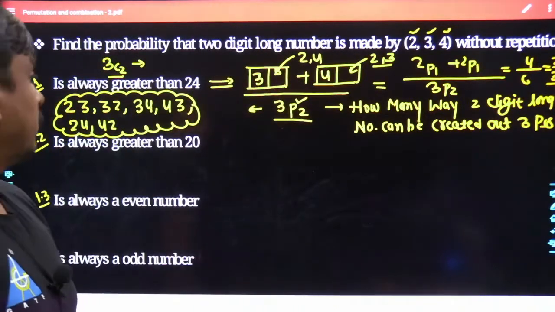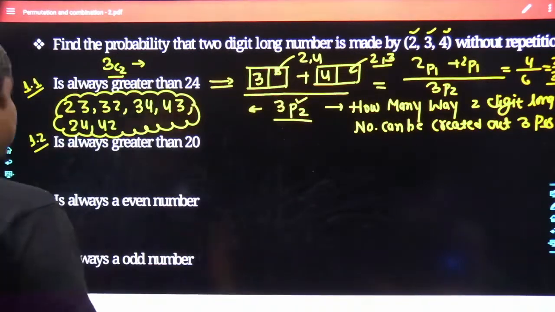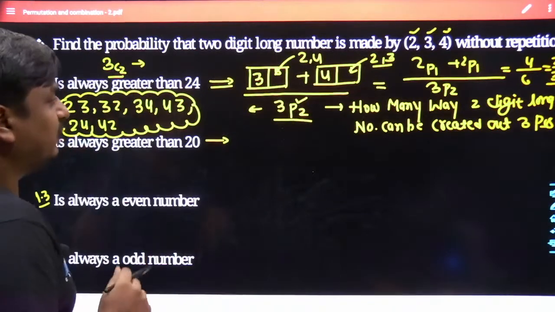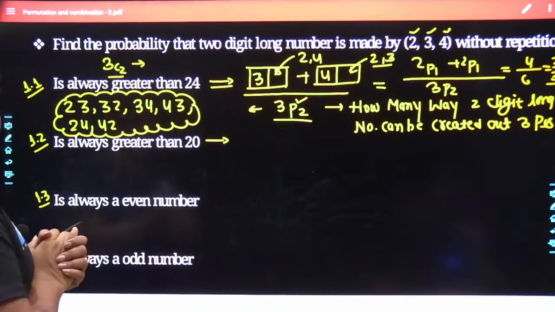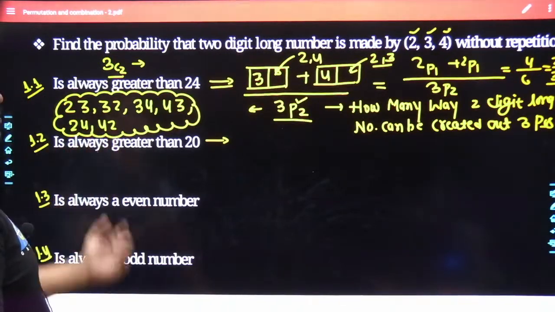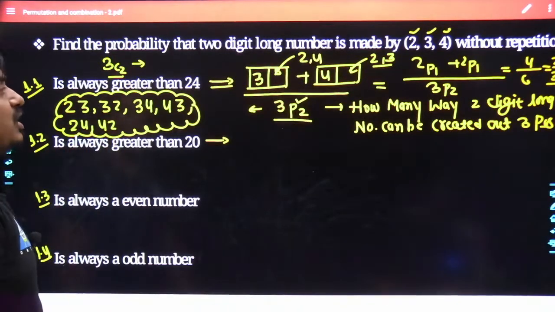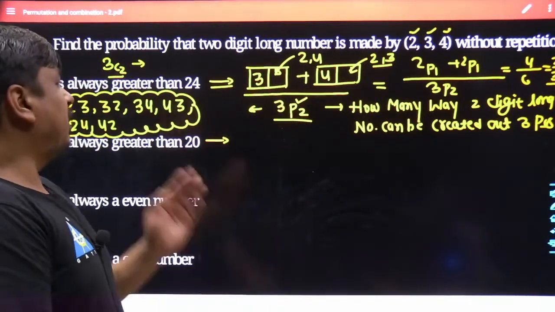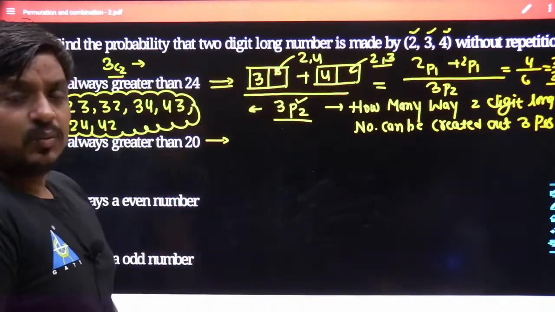Yes, clear now? In the same sequence, let me take the next question. Deliberately, I have changed the flavor of this problem a bit. I want a situation where always the number which has been formed by picking the 2 digits out of the 3 digits must be greater than 20. May I know what would be the answer for this?